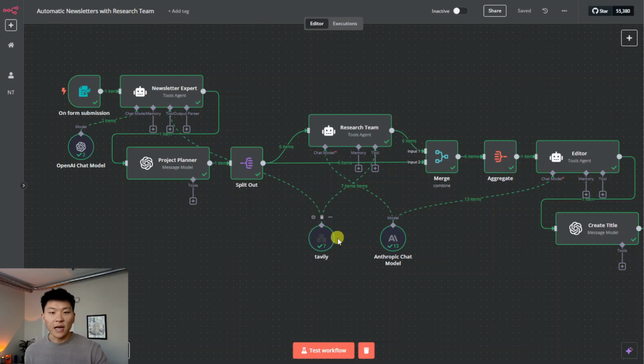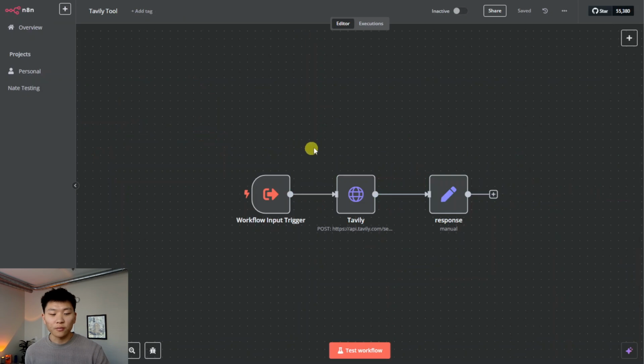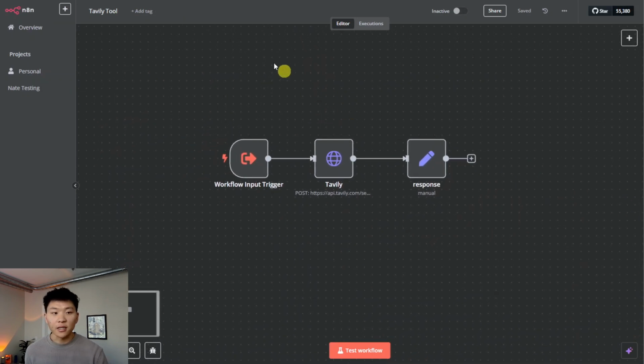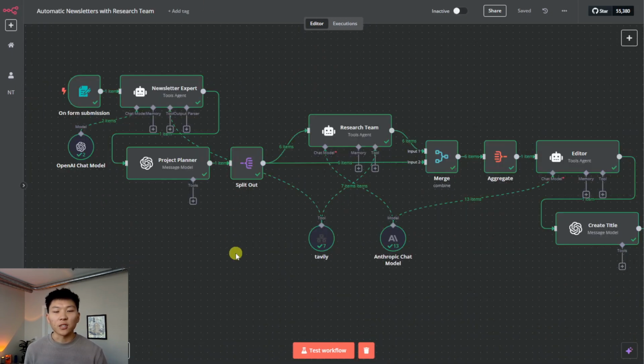So obviously for Tavily, we're sending that off to a different tool. We see this right here. I'll dive into this in a sec. But right now, let's just focus on how the data is moving sequentially through this workflow. Like we talked about, this is a sequential agent framework. And then from there, we'll look at the prompting and everything.